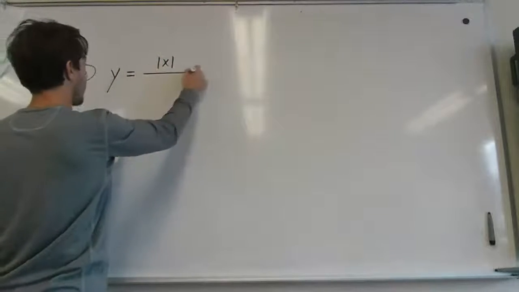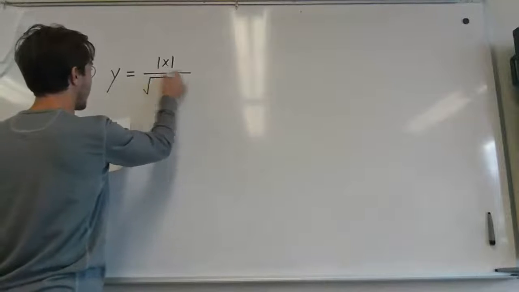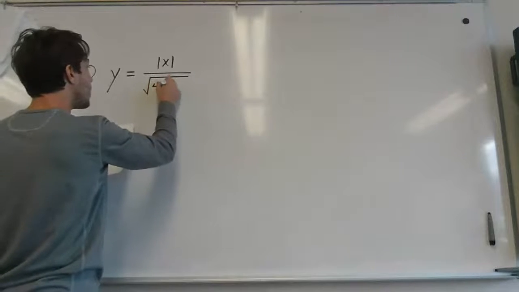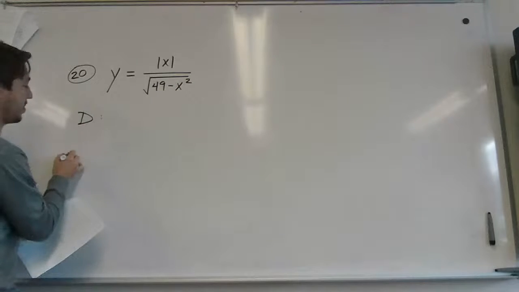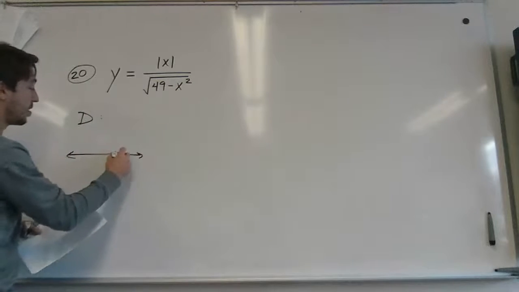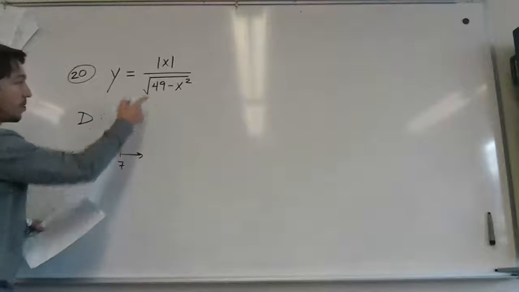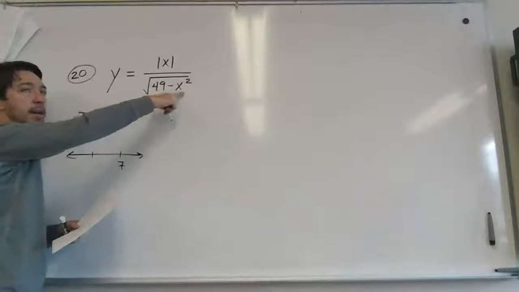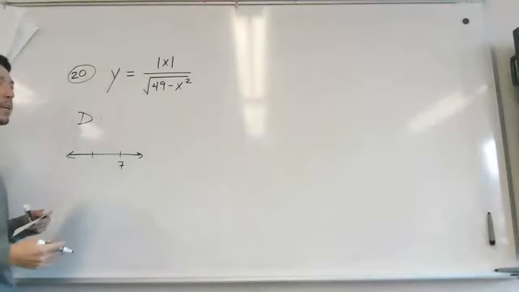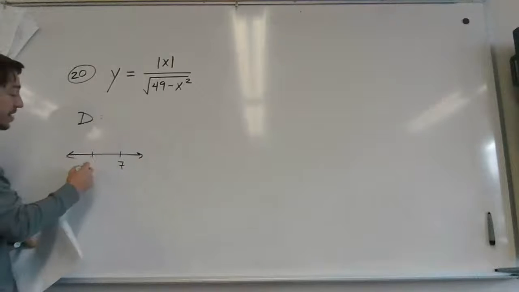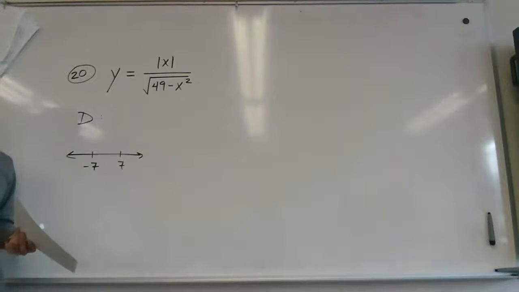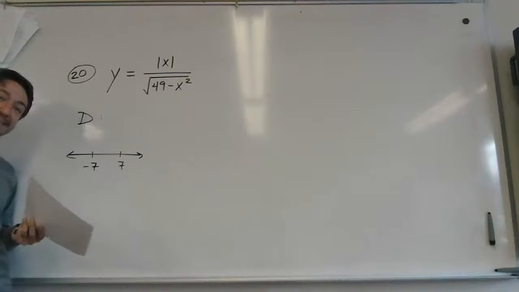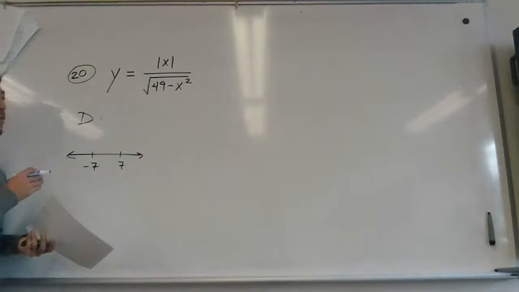No, that's good. That makes me happy that you said that, because if you put it in there, that's got something to do with our domain. Yes, very good. That's a very good thing to identify. So right away, see that 49, you see that x is squared, a huge hint that 7, and not only 7 but -7, are going to be important values to consider. Right?